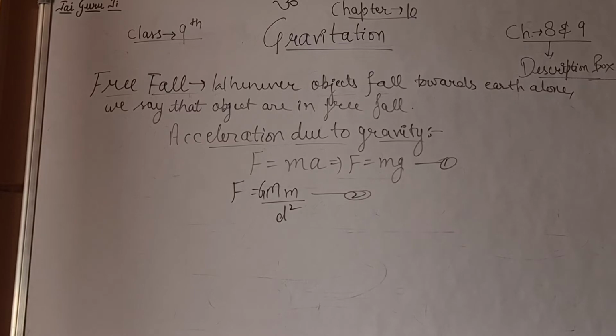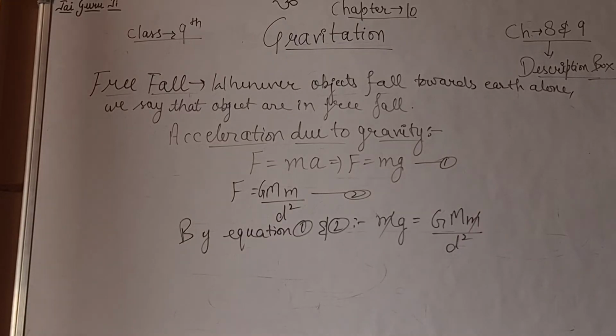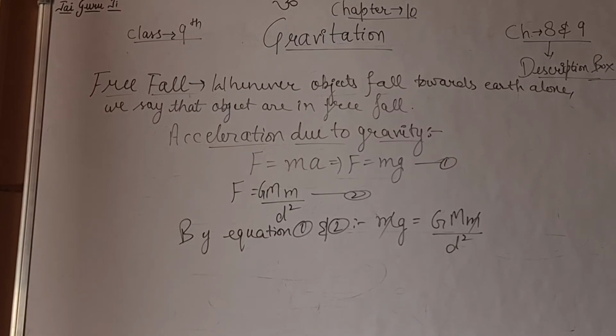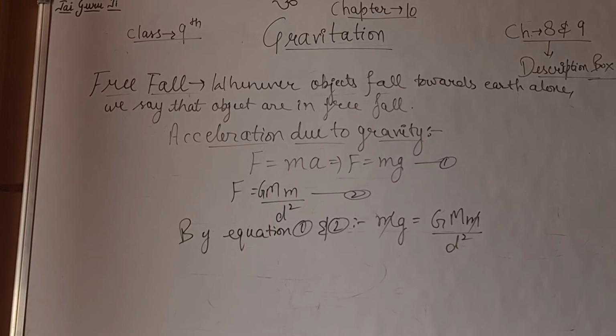So mg is equal to GMm upon d square, where small m and small m can be cancelled together because they are equal. So now the expression will be small g is equal to GM upon d square, where M is the capital M.